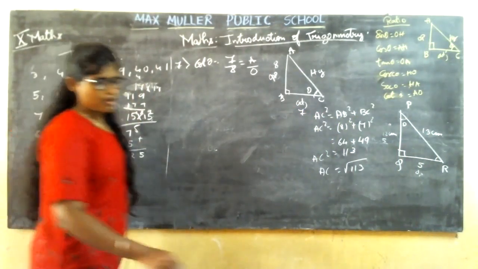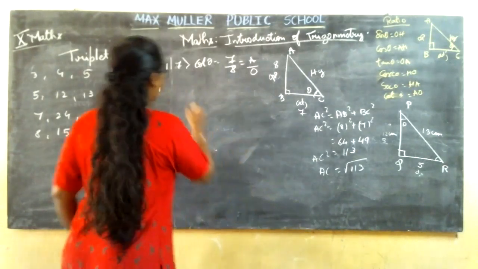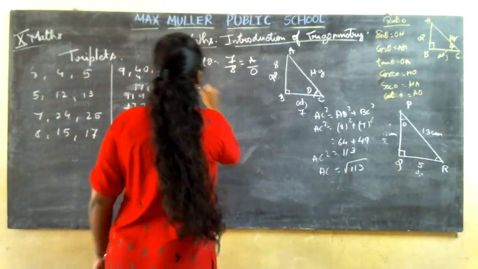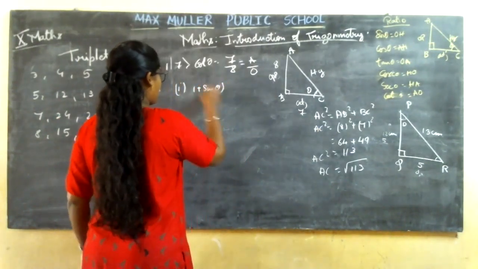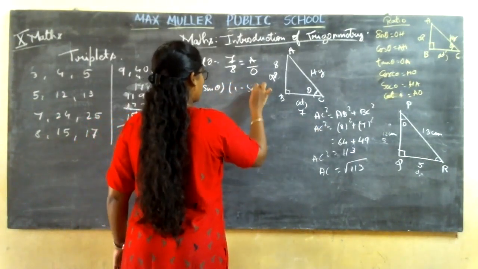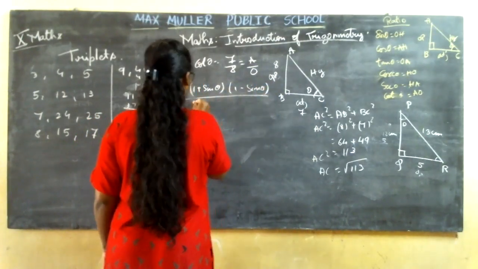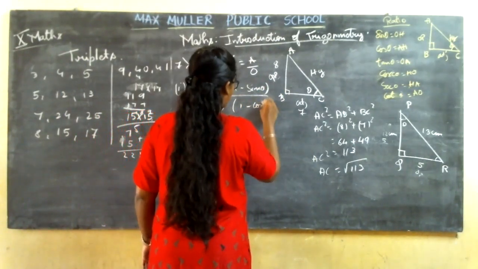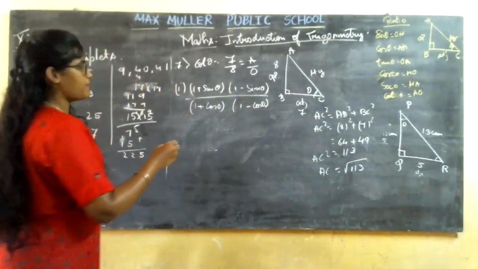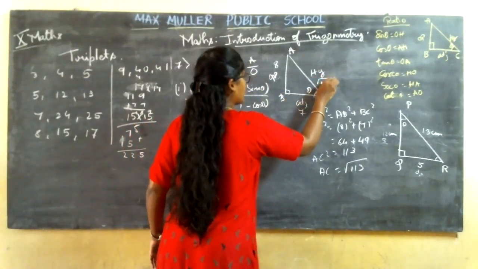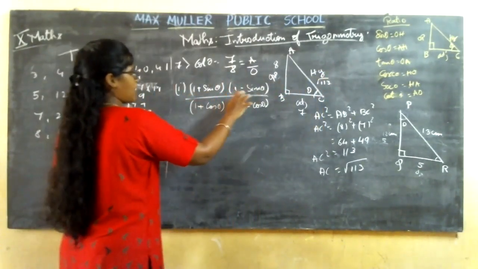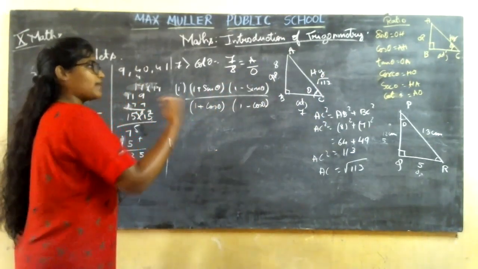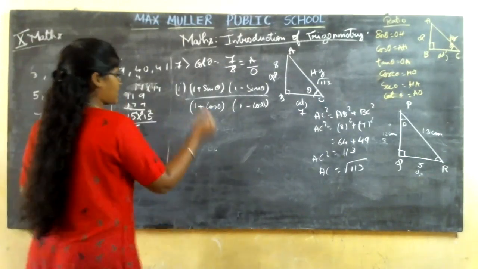And then what they have asked in the question is to find out (1 plus sin theta)(1 minus sin theta) divided by (1 plus cos theta)(1 minus cos theta). Correct? Now, let me substitute. See, (a plus b)(a minus b) is a square minus b square. You can take this directly or you can expand it and then take. Let me take it directly.